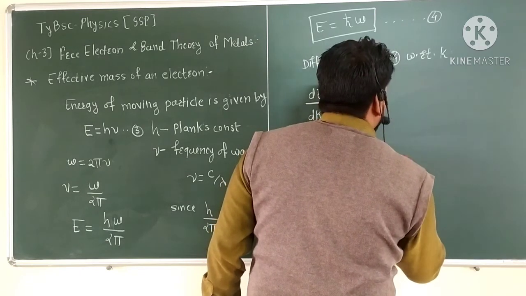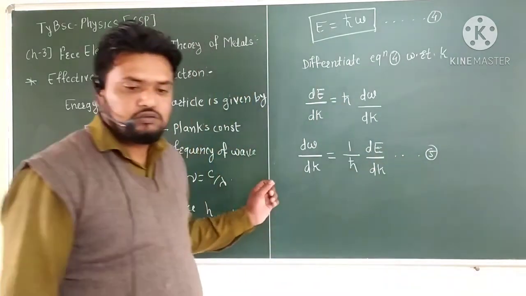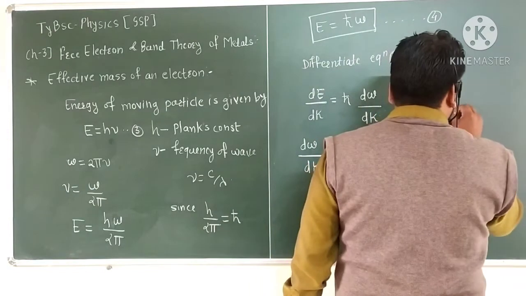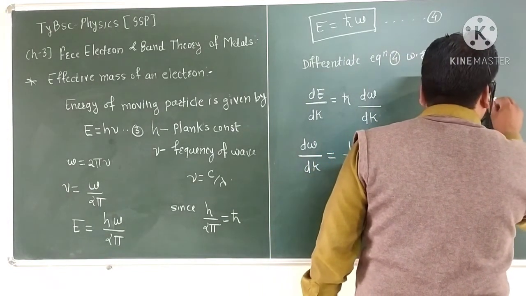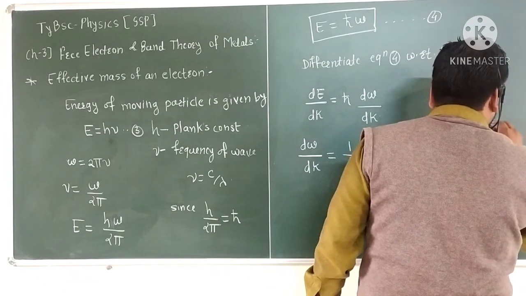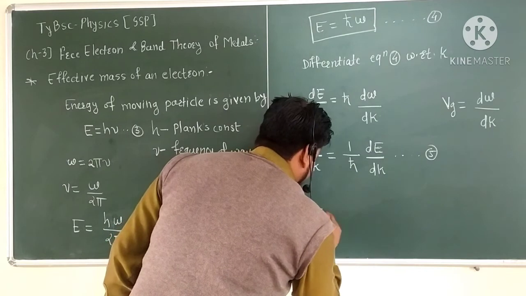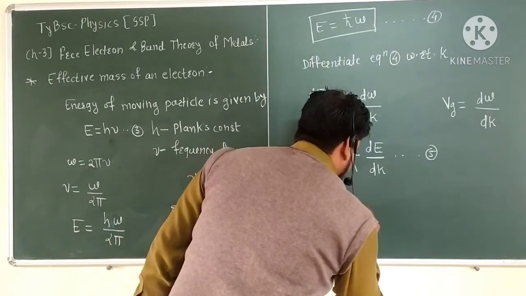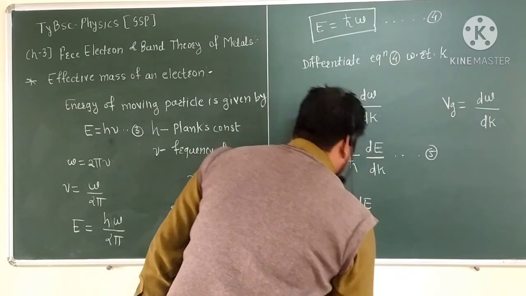This is equation number 5. We have to know that the group velocity Vg is equal to dω divided by dk. So Vg is equal to 1 upon h cross dE divided by dk.